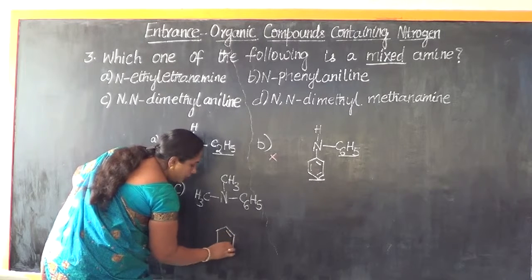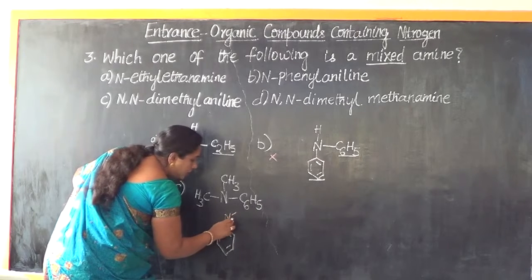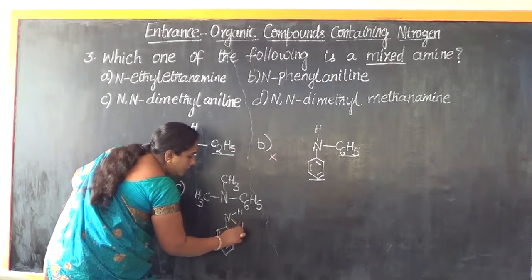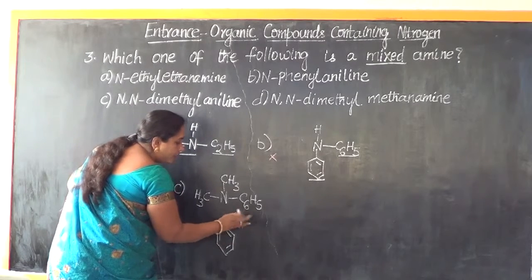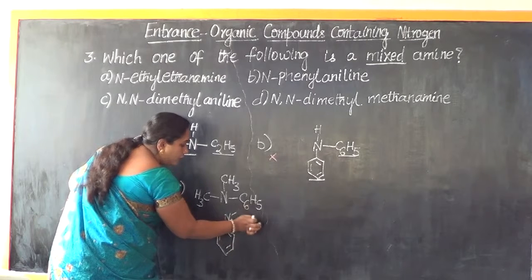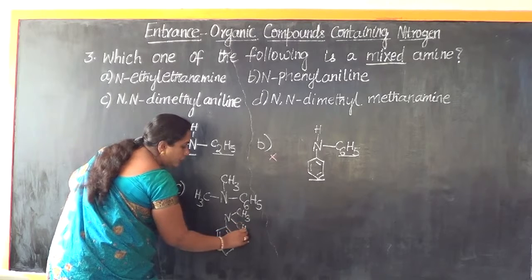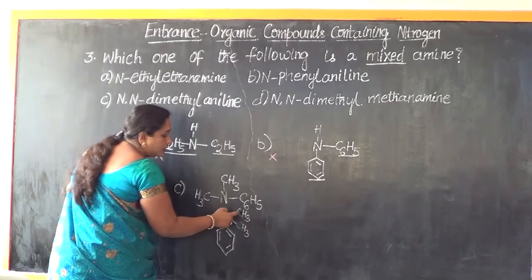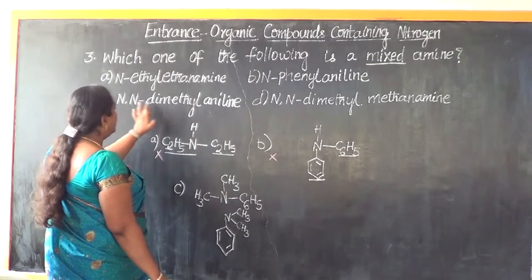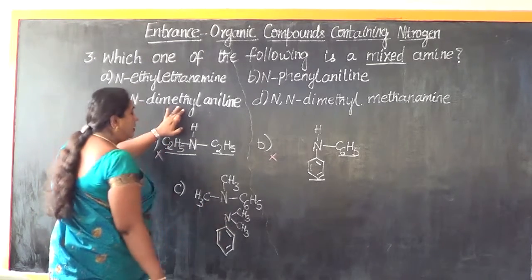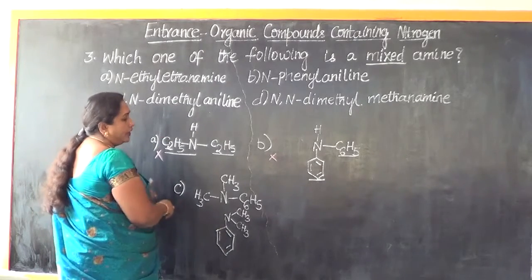There was our benzene ring, and earlier it was linked with 2 hydrogen like this, forming the complete structure of aniline. Now what has happened? In the place of 2 hydrogen, it is substituted by the methyl group. So we call this N,N-dimethyl, and the remaining structure is aniline. We'll come back to this a little later again.